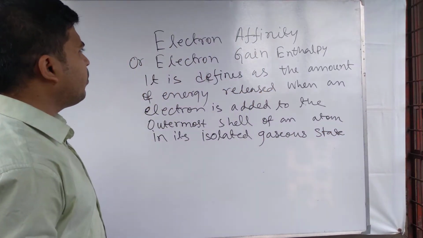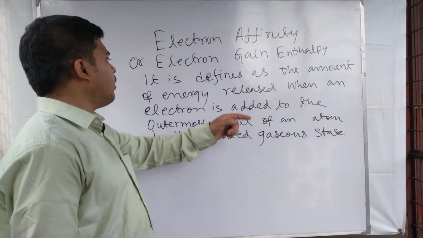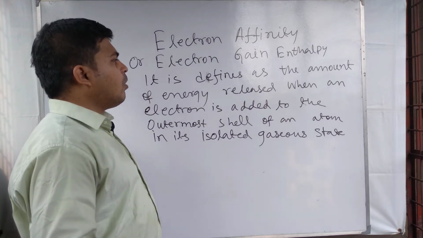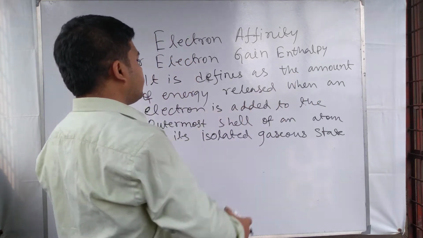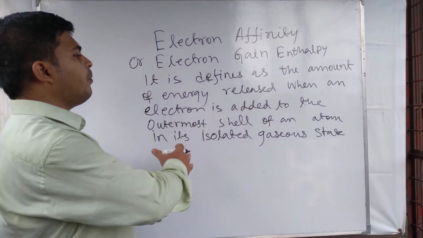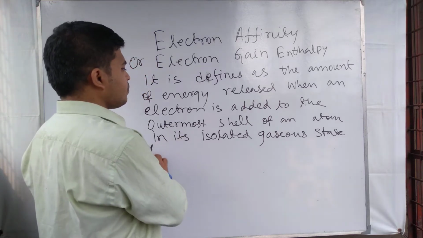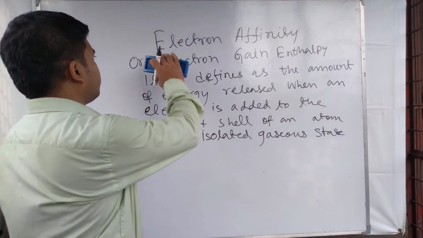So this is the definition of electron affinity. It is defined as the amount of energy released, or produced, when an electron is added to the outermost shell of an atom in its isolated gaseous state. This is the complete definition of electron affinity.